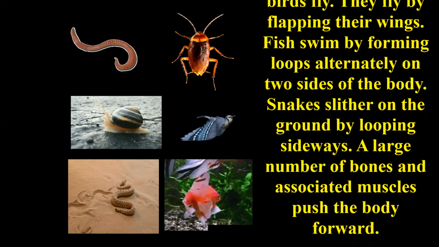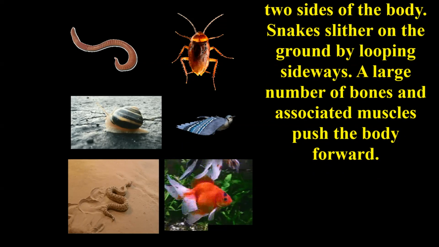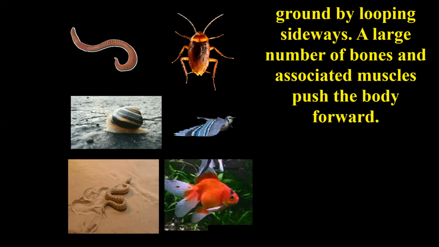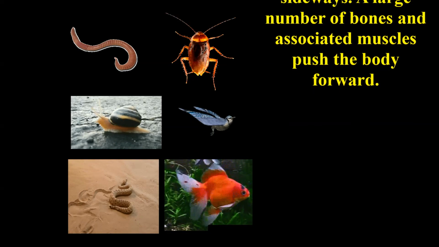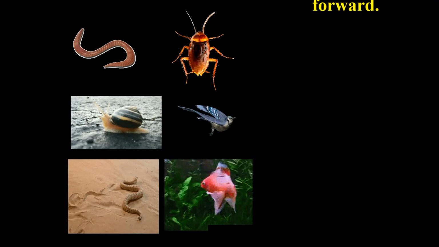Point 5. Fishes swim by fins looping alternately on two sides of the body. Point 6. Snakes slither on the ground by looping sideways. A large number of bones and associated muscles push the body forward.